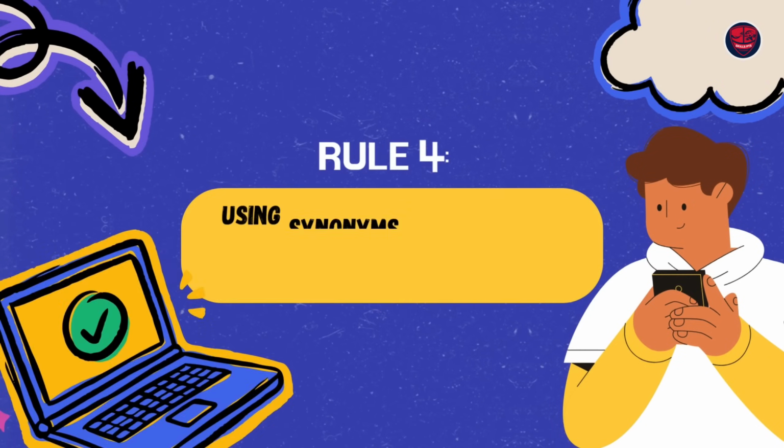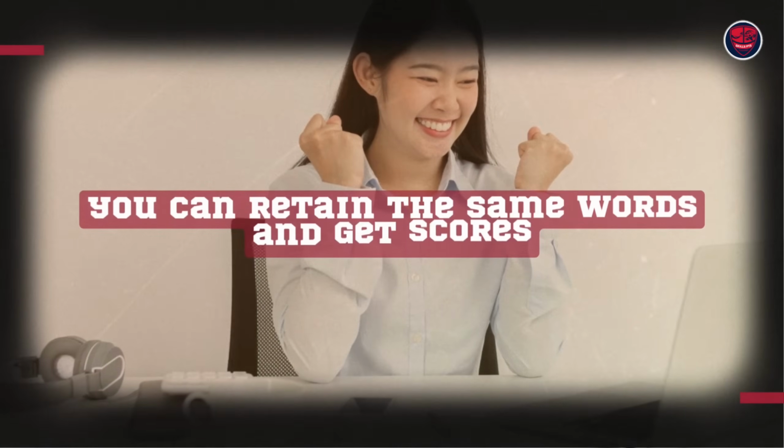Remember this. The fourth strict rule with respect to PTE Writing Summarize Written Text is using synonyms and changing the meaning. See, using a synonym is still fine. Let's say there is a sentence and you try to use a synonym of the word, thinking if I use the same word, I may get low scores for my vocabulary. No, you don't get low scores for your vocabulary. You can retain the same word and get scores.